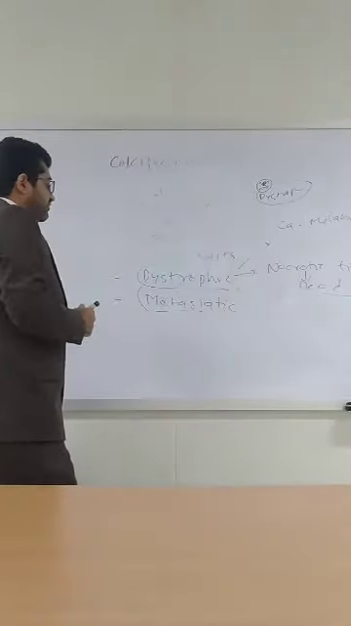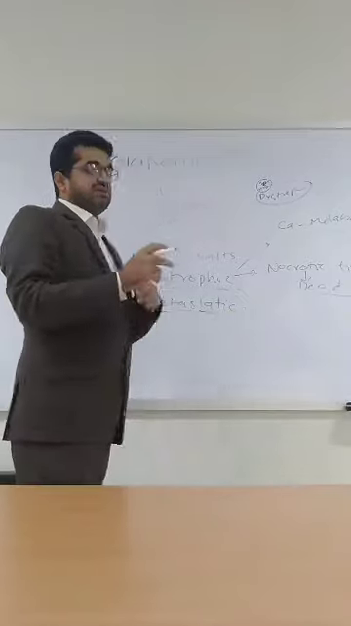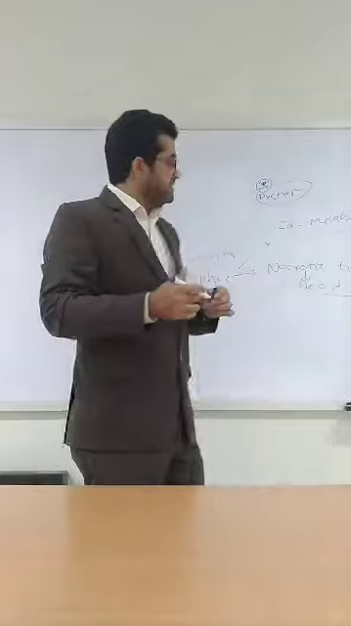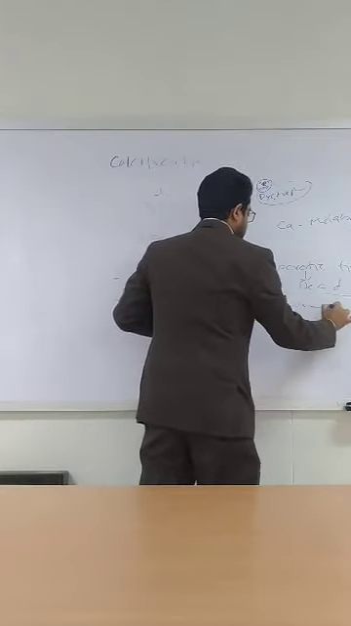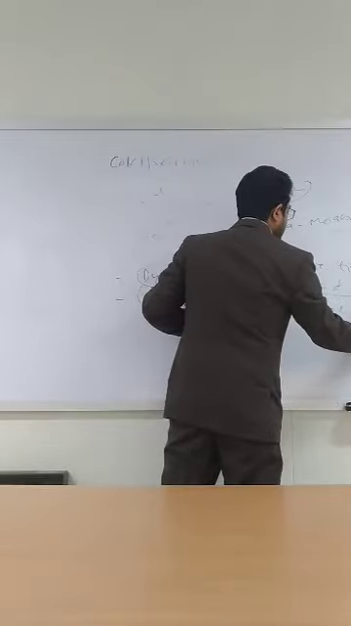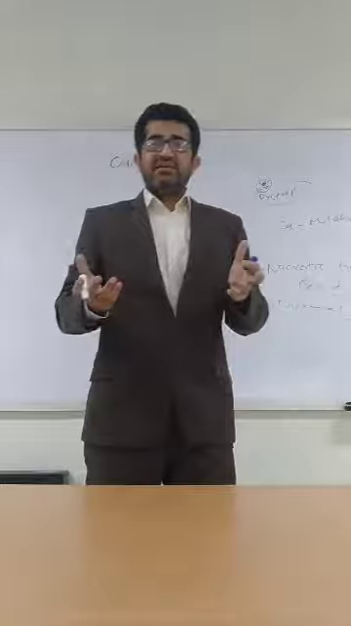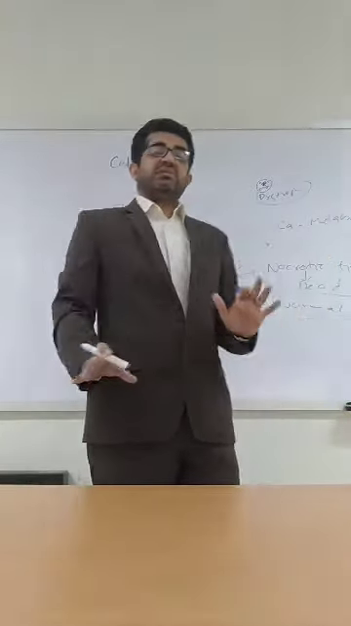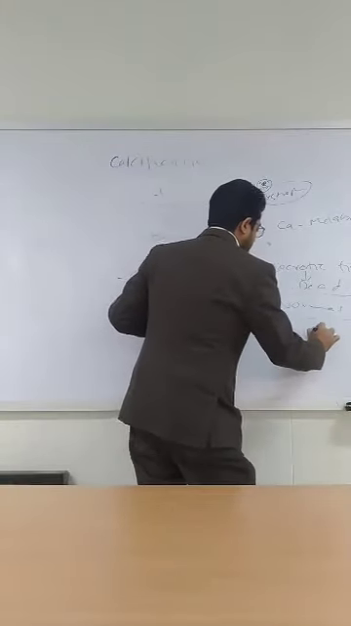Now, the second type of calcification is metastatic calcification. Metastatic calcification is the opposite of dystrophic calcification. In metastatic calcification, it usually takes place in normal tissue. Normal tissue. Then why does it take place in normal tissue? What happens in the body is that it starts to accumulate calcium in normal tissue because the level of calcium in the body is increased. Basically, calcium metabolism is problematic.